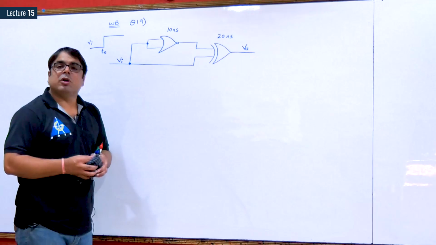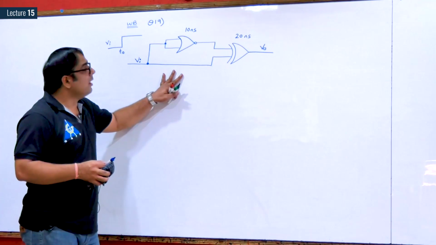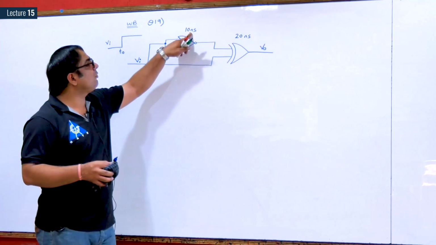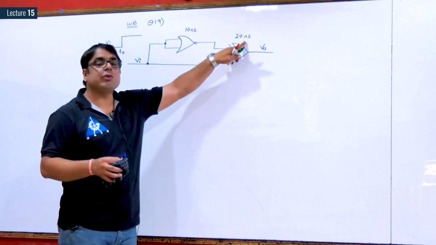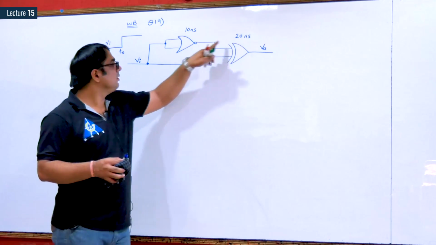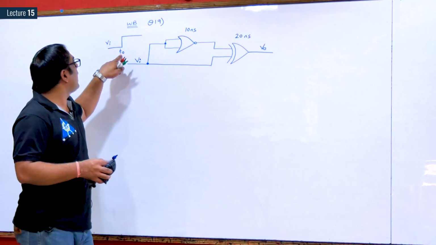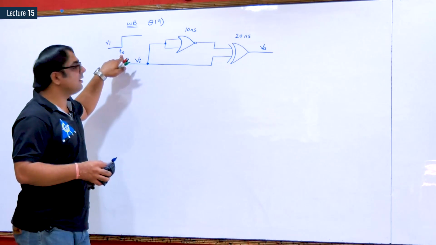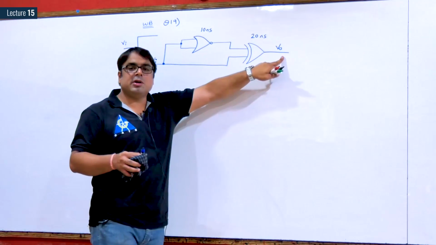One more question on propagation delay, question number 19. In this question, there is a delay in this NOR gate of 10 nanosecond. There is a delay in this XOR gate of 20 nanosecond. Input waveform Vi has a transition at T0. We need to draw the output waveform V0.